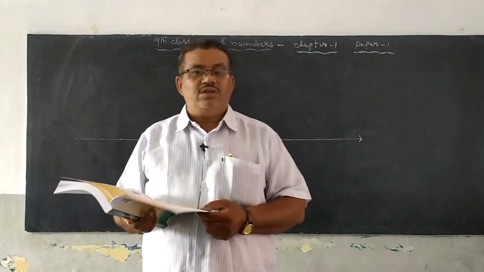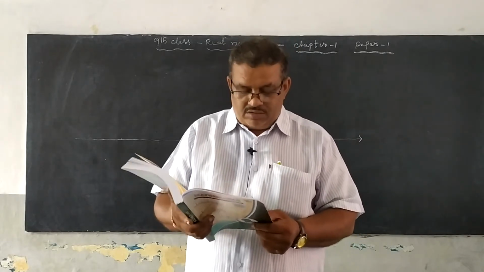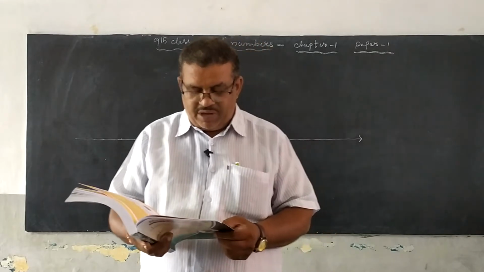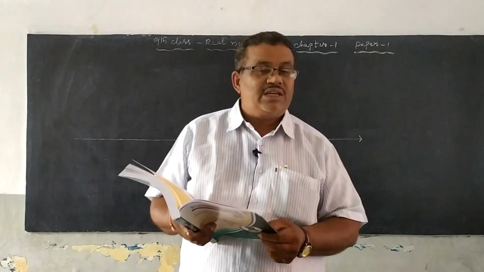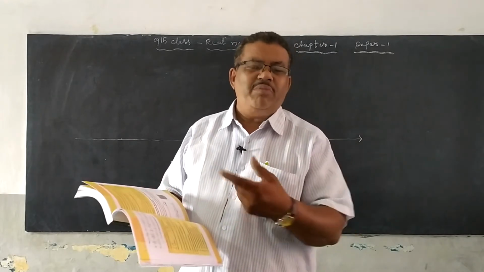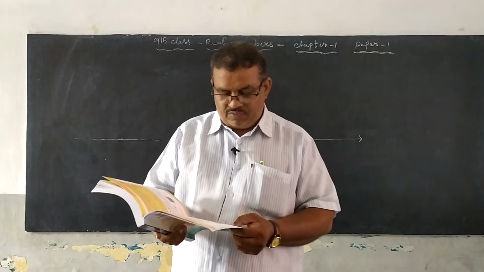It is true because the set of rational numbers is a subset of real numbers. The next one is also true. Every real number need not be a rational number. Definitely it is correct. Every real number need not be rational. It may be irrational also. So the given statement is true.